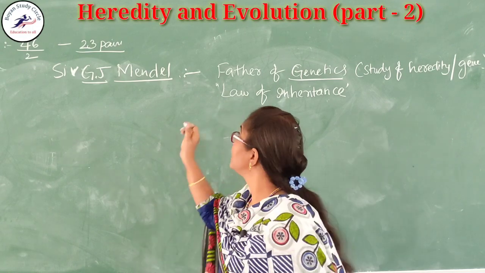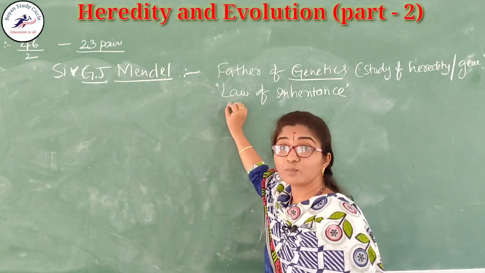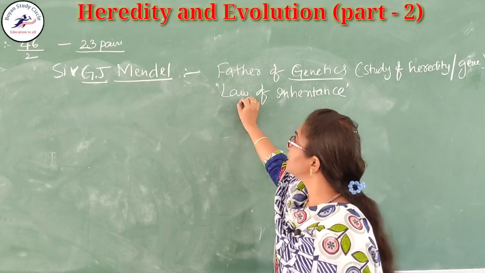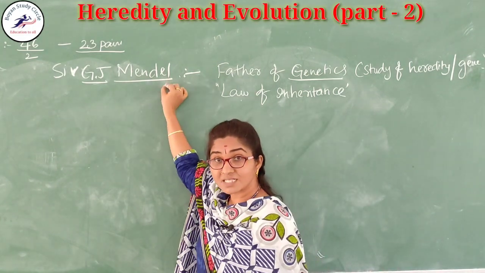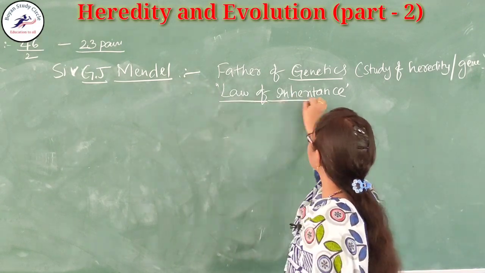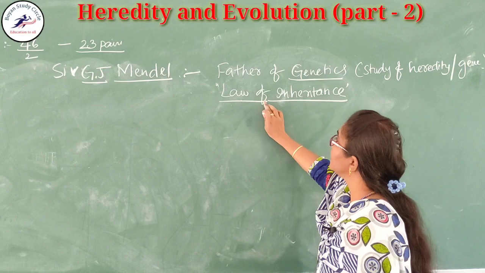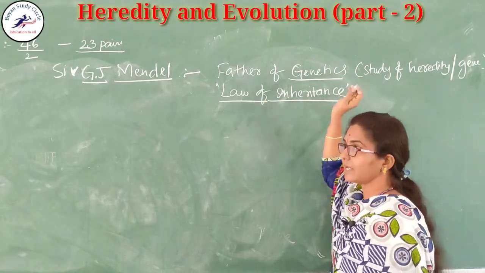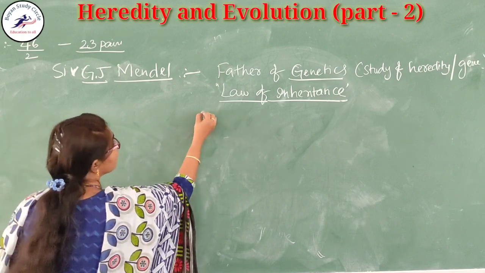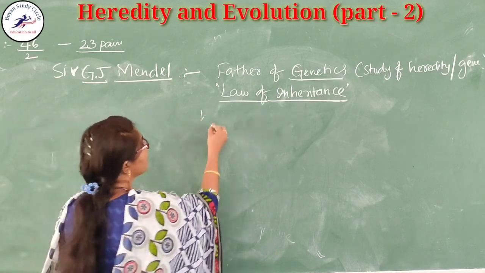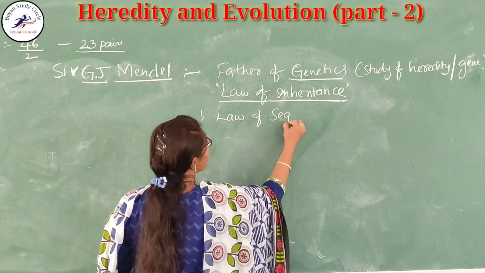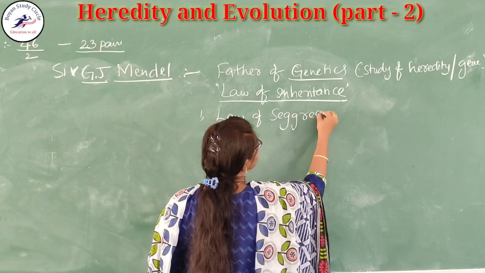Like that, he was keenly interested in both biology and maths, so he succeeded in genetics. He proposed the law of inheritance. What laws are present in inheritance? The first one is the law of segregation.